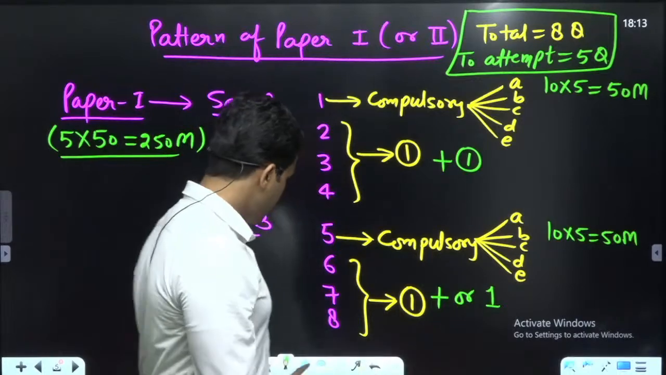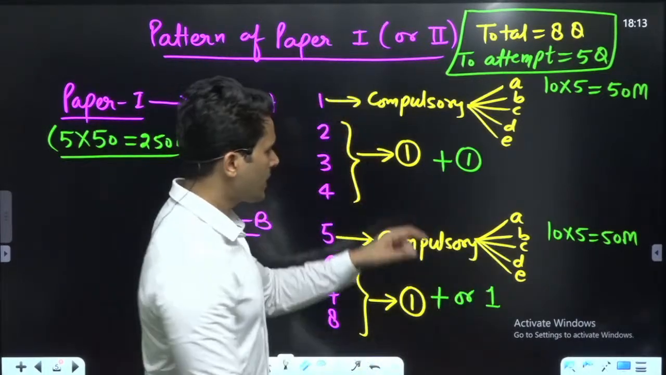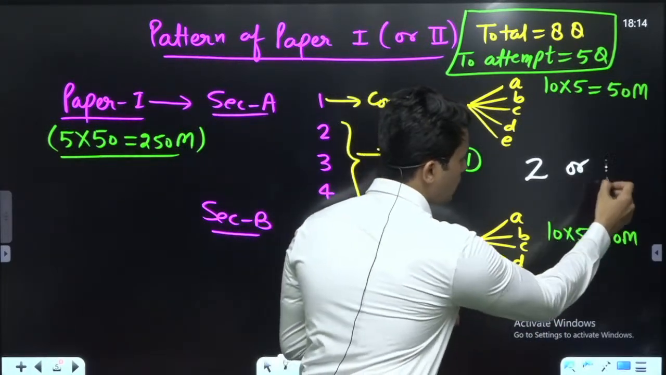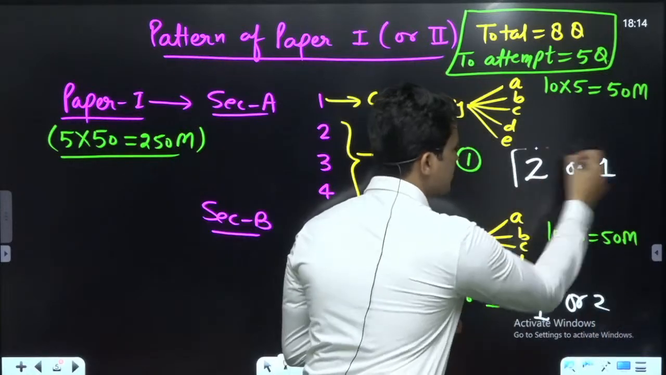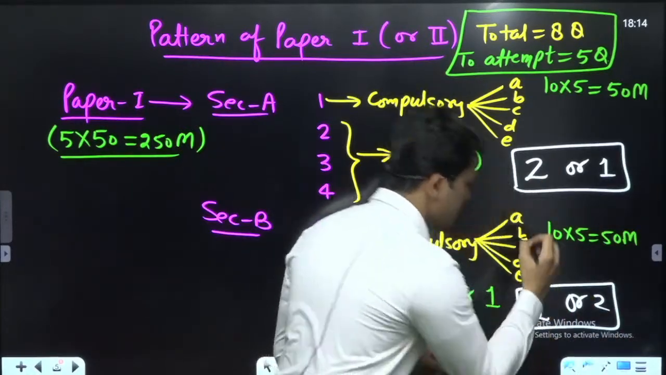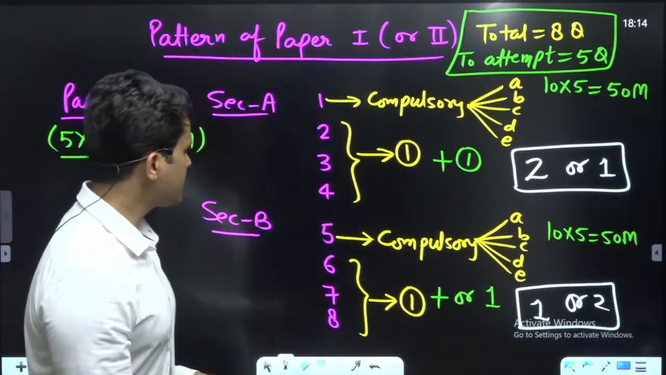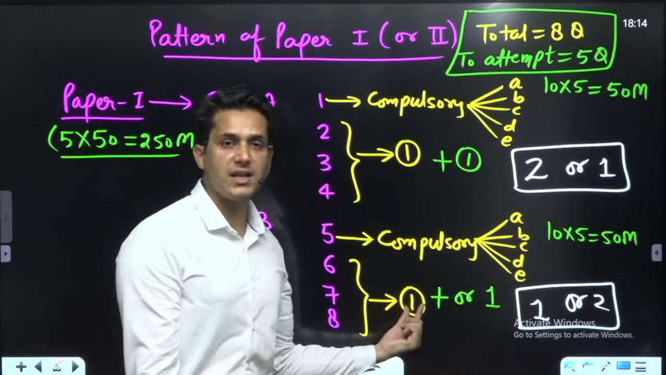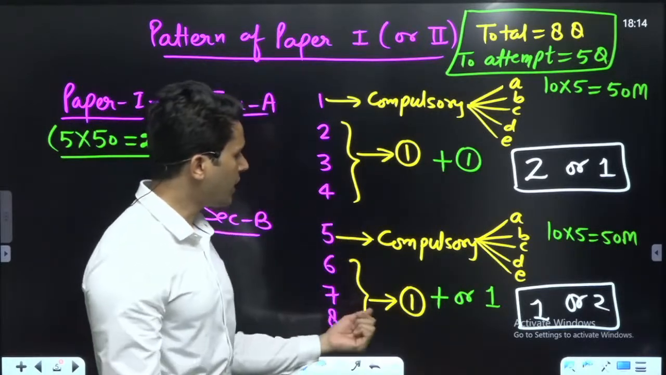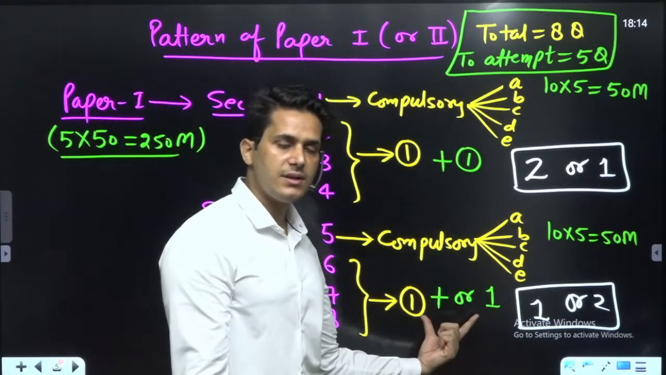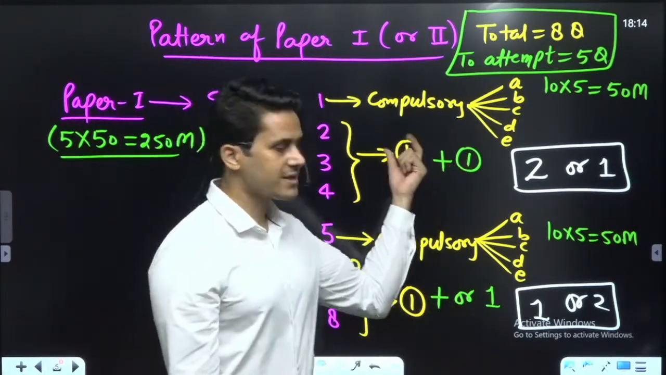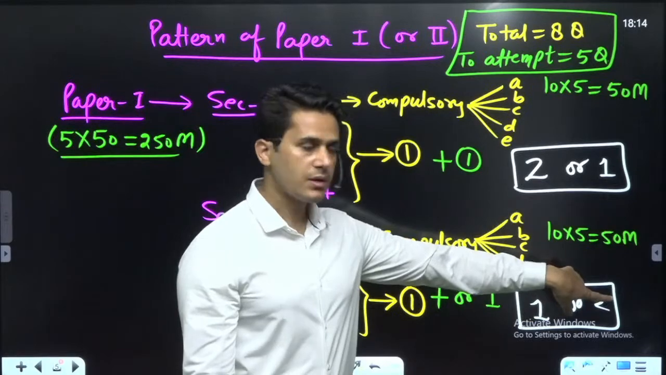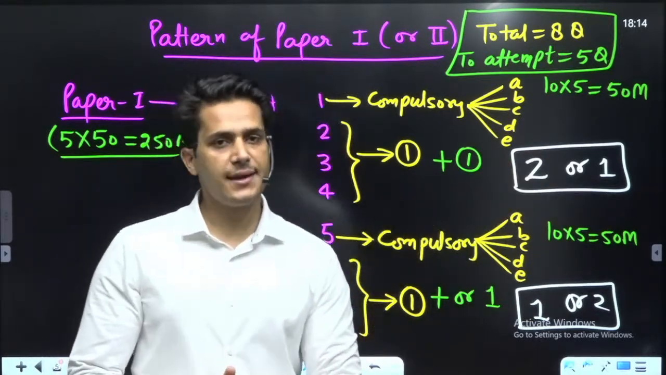In this category, you can attempt 2, 1 or 1, 2 of these number of questions out of 2 sections. It means if you are attempting 2 questions from section A, then you have to attempt only one question from section B. If you are attempting two questions from section B, then you have to attempt only a single question from section A. So this is the criteria, 2-1 or 1-2, and thus you can attempt 5 questions in each paper.